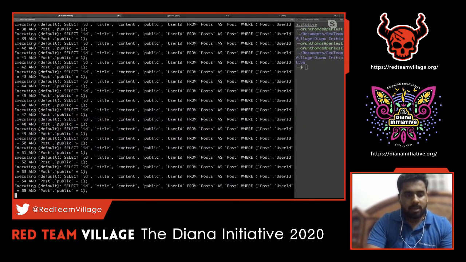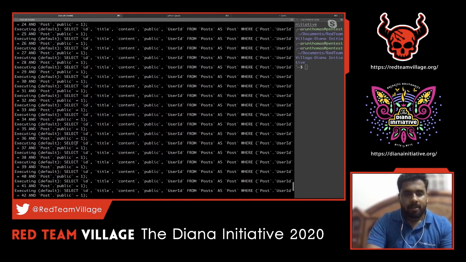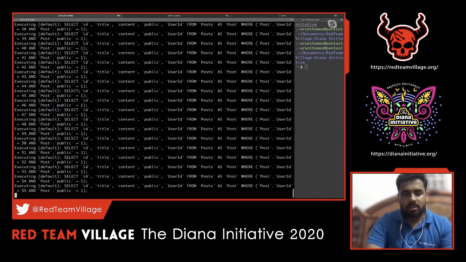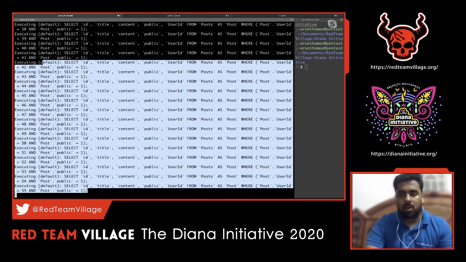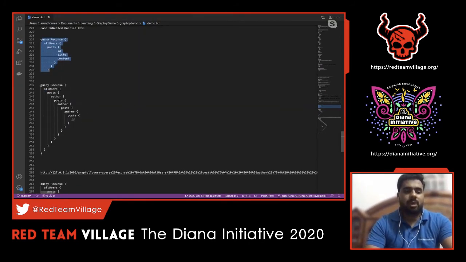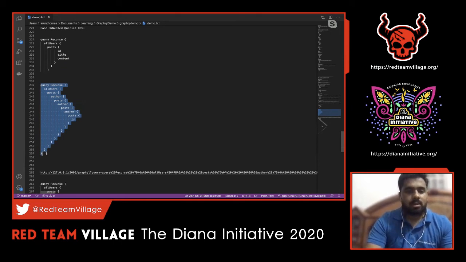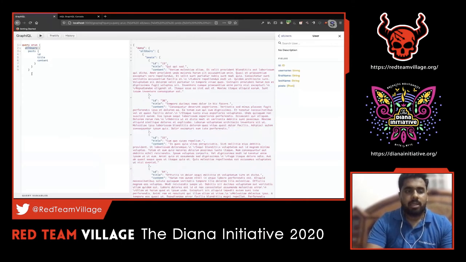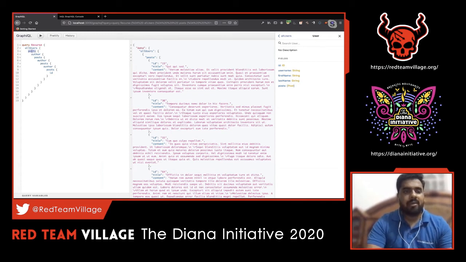Again, there are multiple requests sent in the backend. So this is like a complex task, right? This can go on and on. So what we can do here is start nesting it. Now that we have pulled out a proper record, let me try pulling out some other values. For example, for all users, I want to pull out post, and that particular post can have author information, and then the author can again traverse back to the post, and the post can again have an author. So this can go on and on.